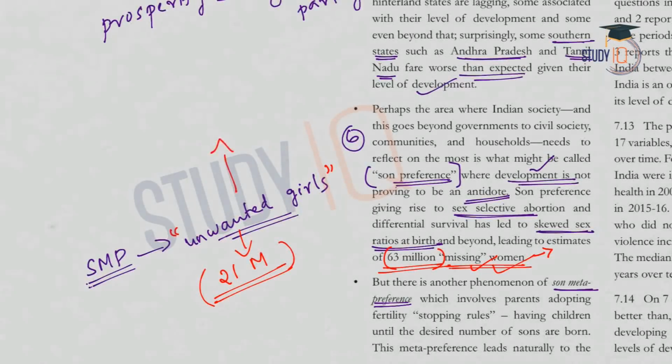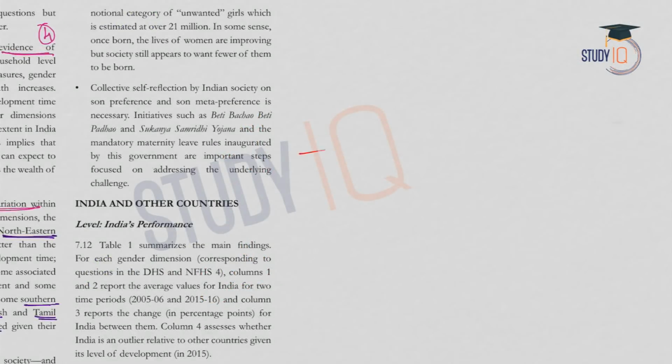So what are unwanted girls? Those parents who wanted a boy or a male child but instead had a girl, and these girls are referred to as unwanted girls, and the parents will devote fewer resources in the form of education, healthcare, etc. to these unwanted girls, and this will pull down the empowerment or development of these girls. So as we said, all this has arisen because of our issues with attitude and behavior. So this has to be solved first.